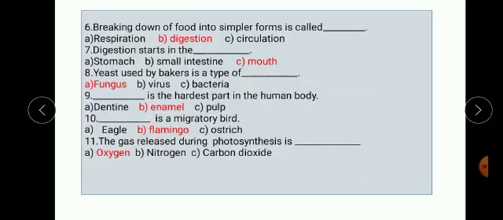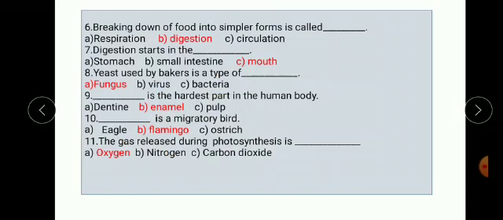Next, breaking down of food into simpler forms is called dash. Options are respiration, digestion and circulation. The correct option is digestion. Breaking down of food into simpler forms is called digestion.